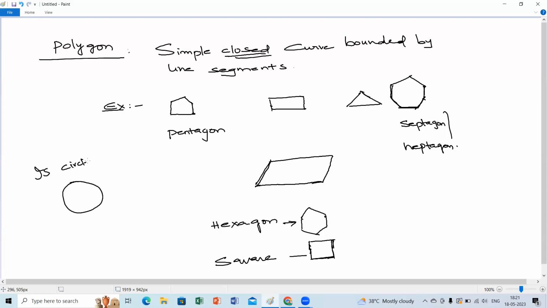No, ma'am. Only with line segments. Very good, Deepika. It's only bounded by line segments. No, a circle is not a polygon. Why? Because of the definition. It's a simple closed figure, of course, but it should be bounded by line segments, not by curves. Good.